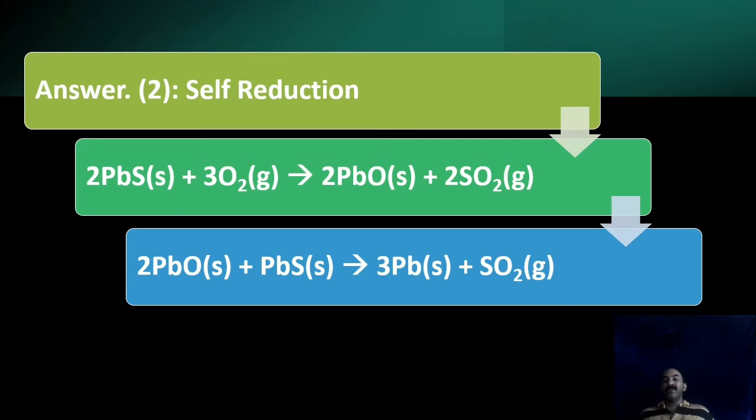And once we stop this and we heat the mixture, the newly formed lead oxide reacts with the remaining lead sulfide. We shouldn't complete the process in the previous step, so that two-thirds must be converted to lead oxide. So one-third remains as PbS, two-thirds converted to PbO. So in the next step of heating, what happens? This undergoes auto oxidation reduction reaction like 2 PbO plus PbS giving 3 Pb plus SO2. Similar reaction we study for copper also. Okay, so self reduction is considered to be the best method.